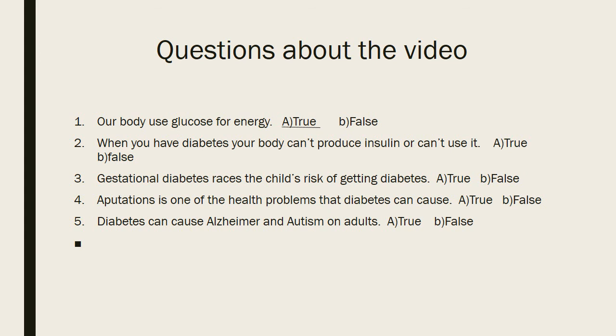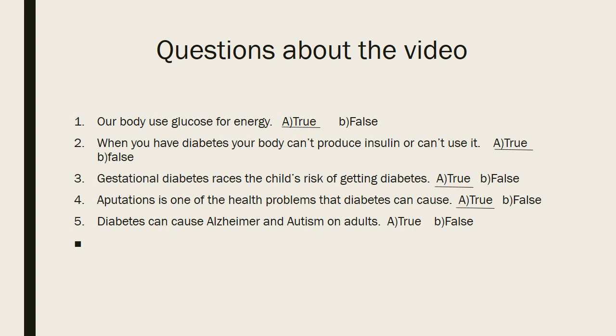True. When you have diabetes, your body cannot produce insulin or cannot use it. True. Gestational diabetes raises the child's risk of getting diabetes. True. Amputation is one of the health problems that diabetes can cause. True.